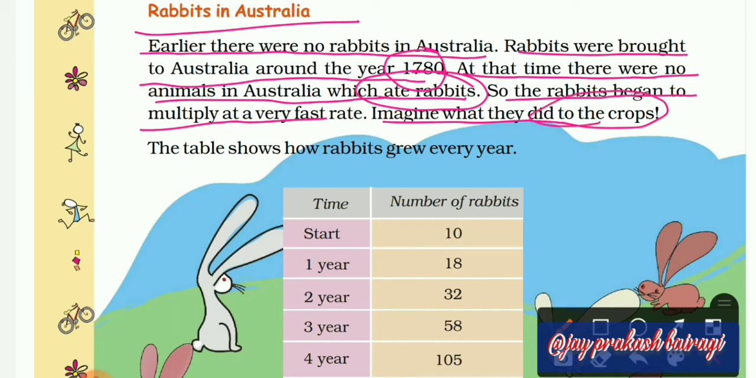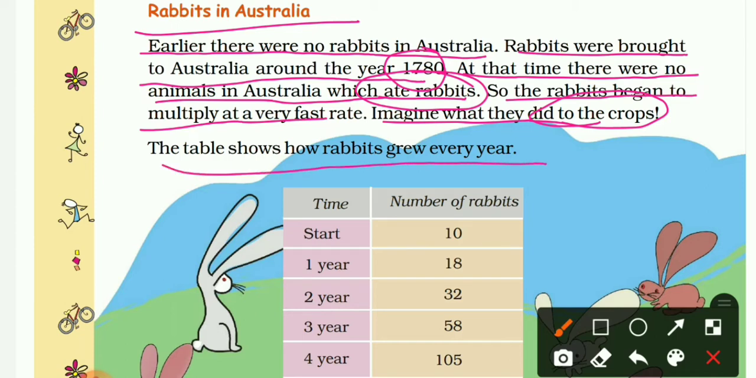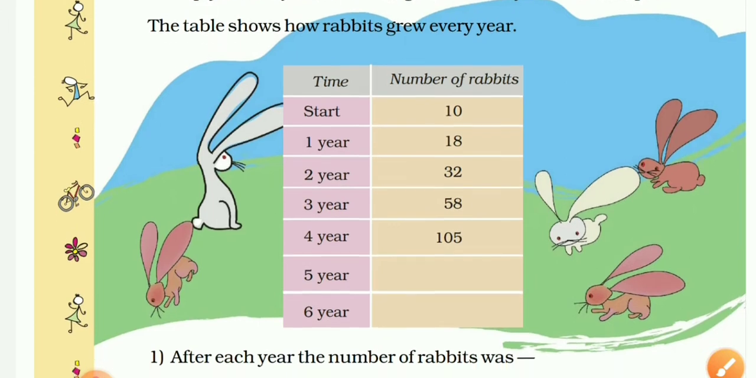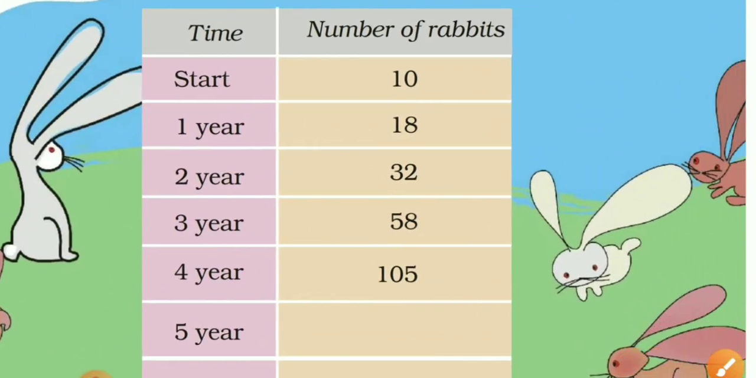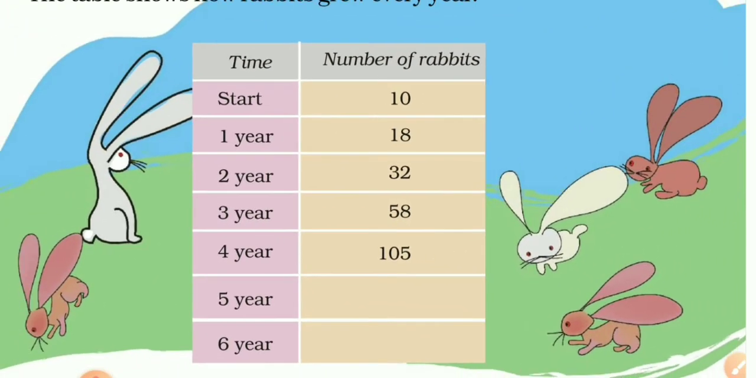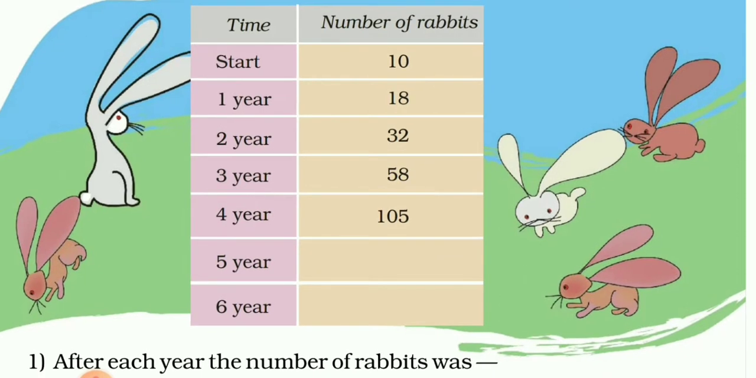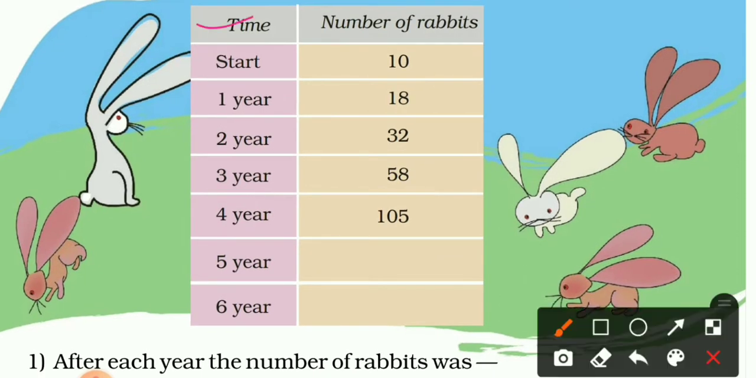So definitely they will damage the crops over a huge range. The table shows how rabbits grew every year. So let's see the growth of the rabbits and try to find a clue in its growth. On the left side we have time and number of rabbits.